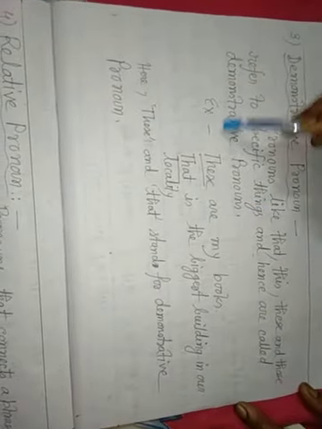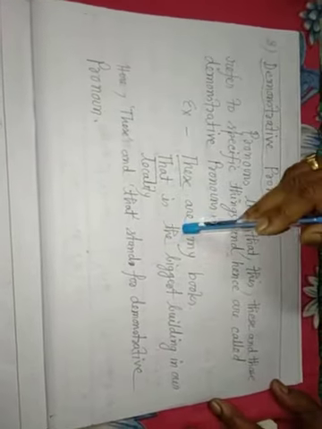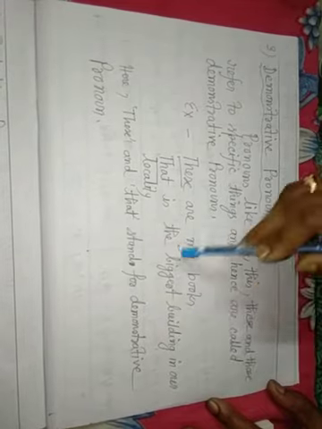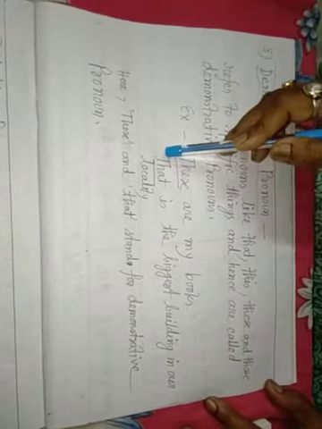Demonstrative pronouns: pronouns like that, these and those refer to specific things and hence are called demonstrative pronouns. Example: these are my books. That is the biggest building in our locality. These and that are demonstrative pronouns.